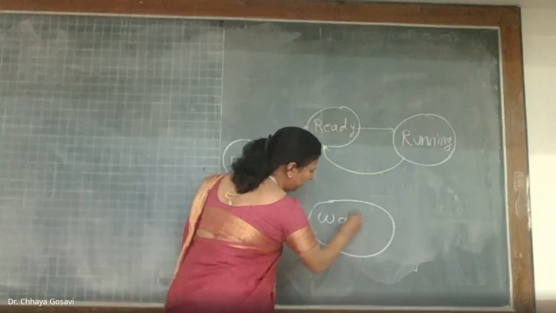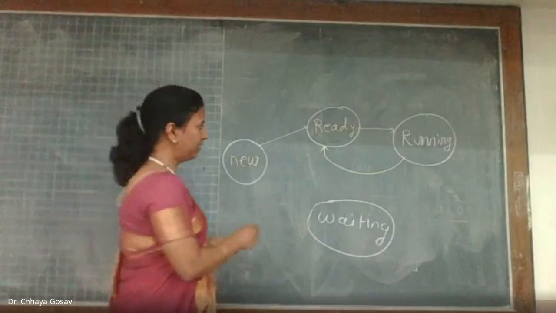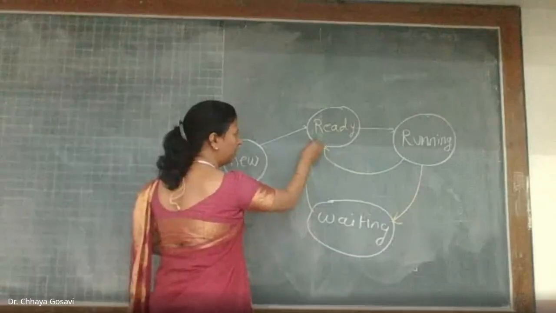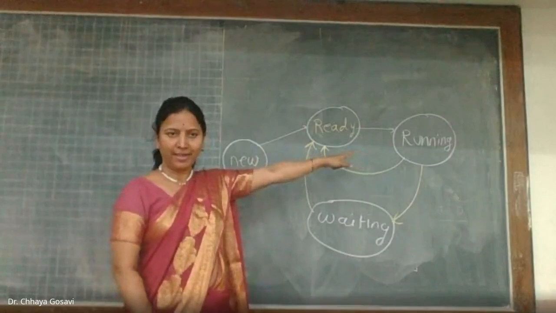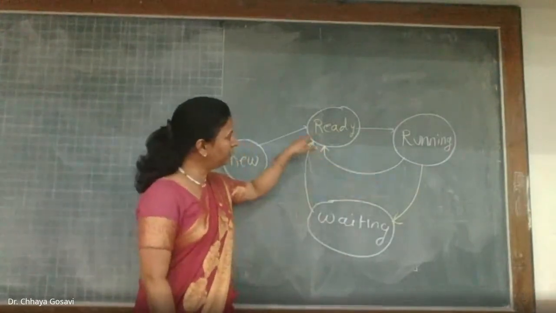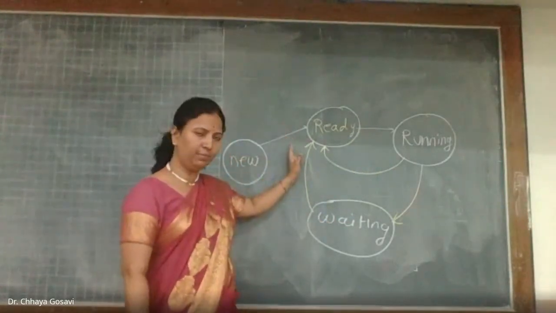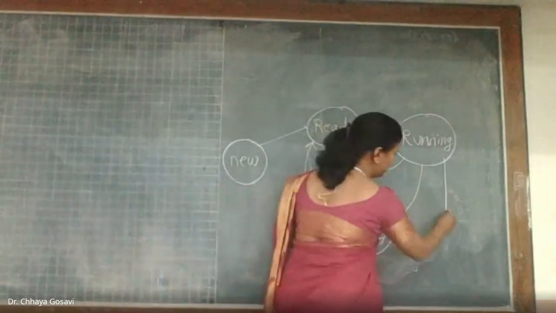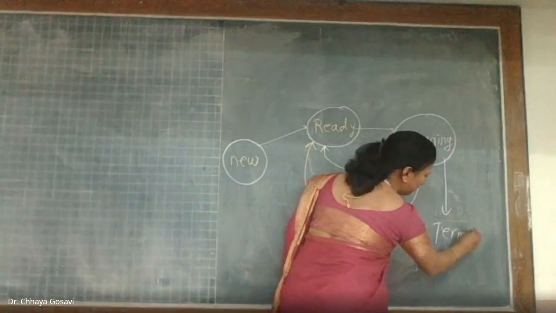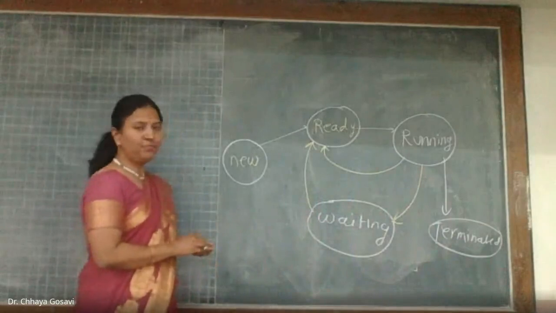And what is this state? Waiting state. When will the process be in the wait state? For input output. It is waiting for input output. And from waiting, it does not go back to the running state, like when the process goes from running to ready and ready to running. Instead, from running to waiting and waiting to ready, and then from the ready queue or ready state to running state. And at the end, the process is terminated, the terminate state. So these are the 5 states.